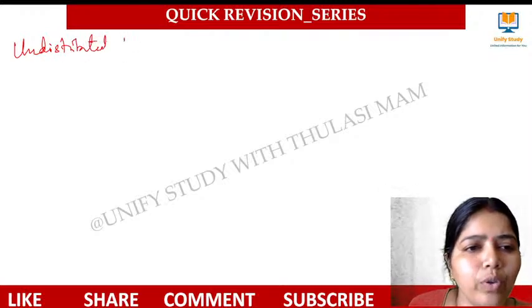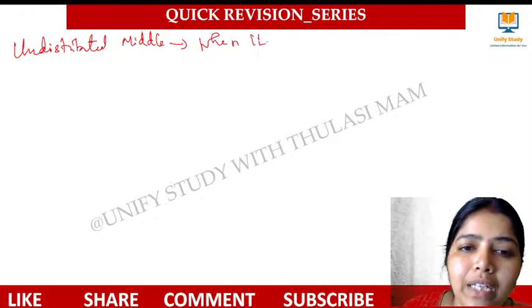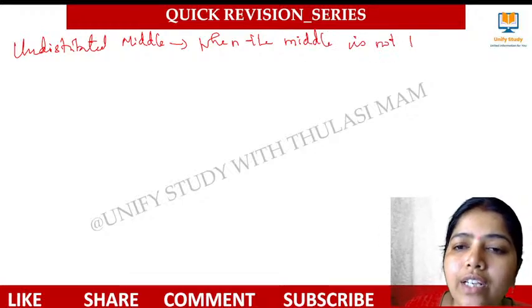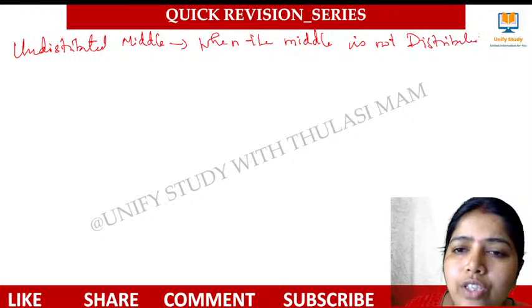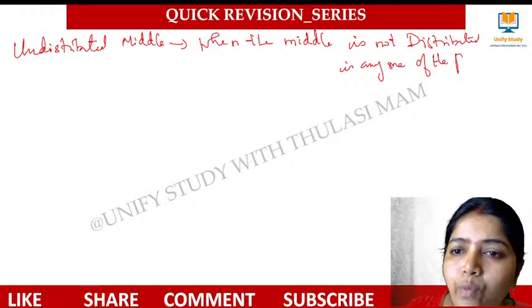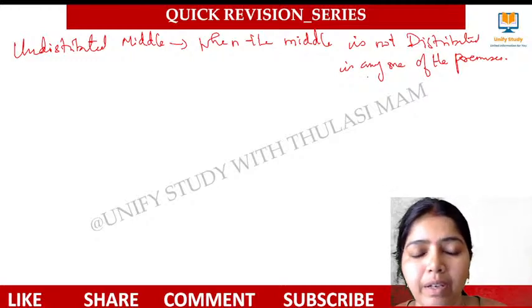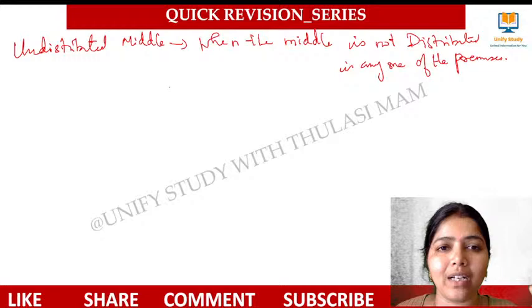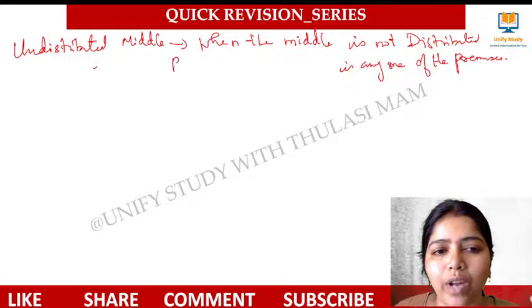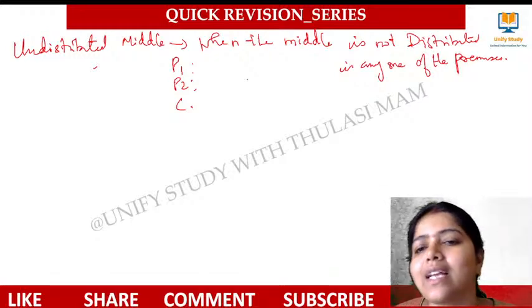Okay, 2 minutes I can. Undistributed middle. What do you mean by undistributed middle? When the middle term is not distributed in any one of the premises, then we call it undistributed middle. Learn the definition. The middle term lies in premise 1 and premise 2, and there is a conclusion. If that middle term is not distributed in any one of the premises, then I'll say it is the